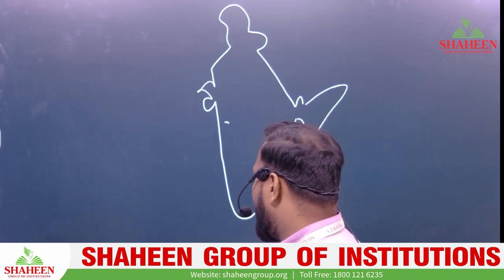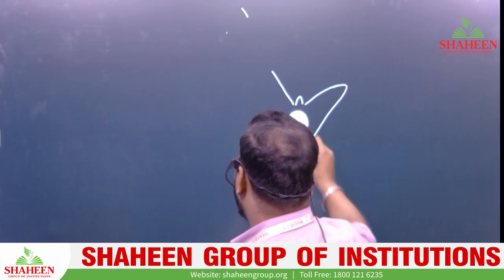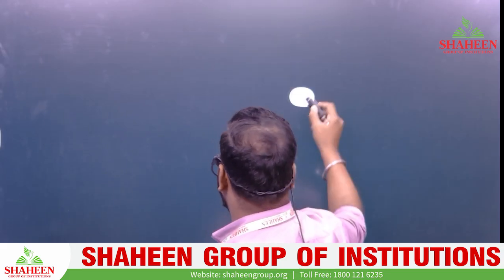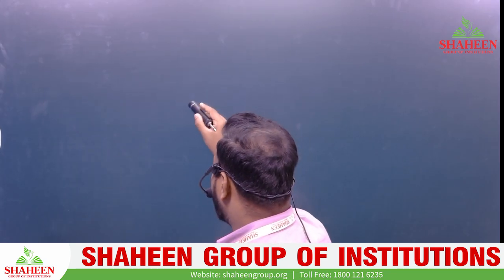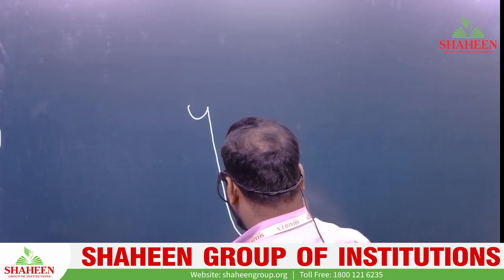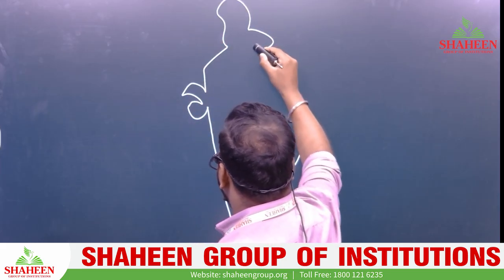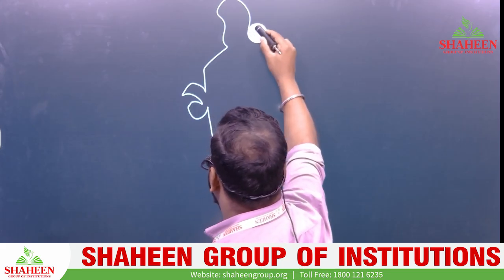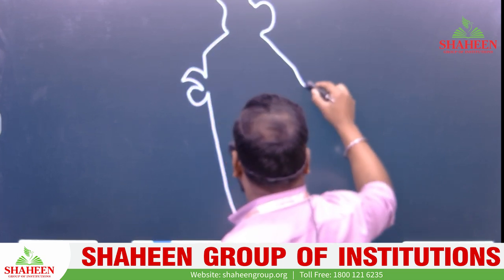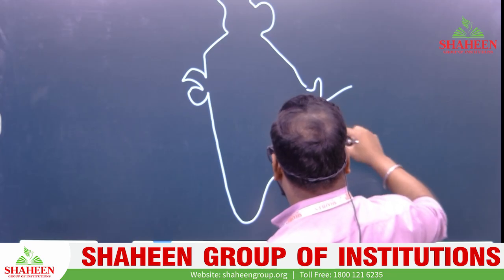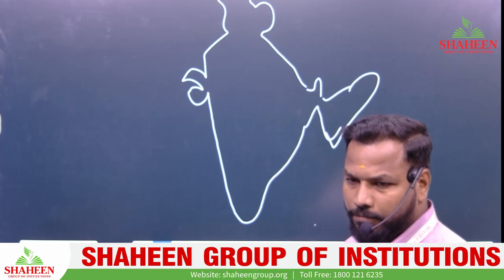Here I'll explain one more time how to draw the India map, and we are going to study the mountain ranges of India. See, first I am drawing the Gujarat part, then coming down south. This will be your clear picture. Here it is Sikkim, then moving towards the Hooghly, and this is your India. I hope it is very clear.